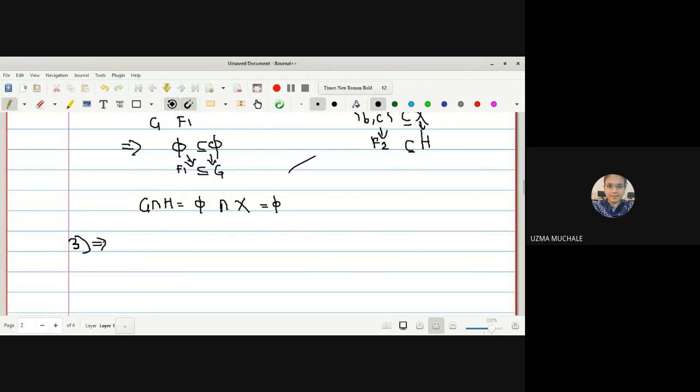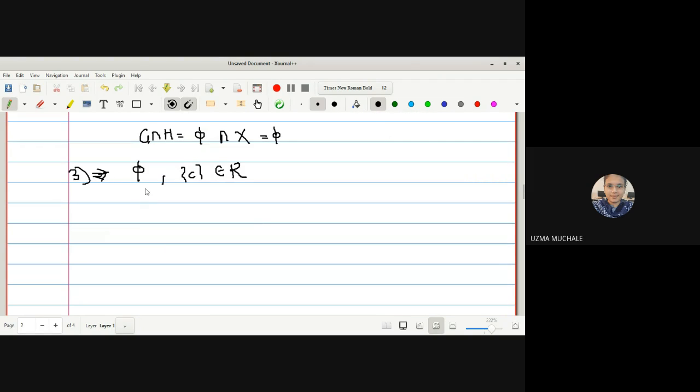Now let us go for the third case. What is the third case? We have two disjoint closed sets, say phi and C, belonging to the family K. Again we can use the important property of phi being an open set as well as a closed set F1. Again, I can write phi is contained in phi.